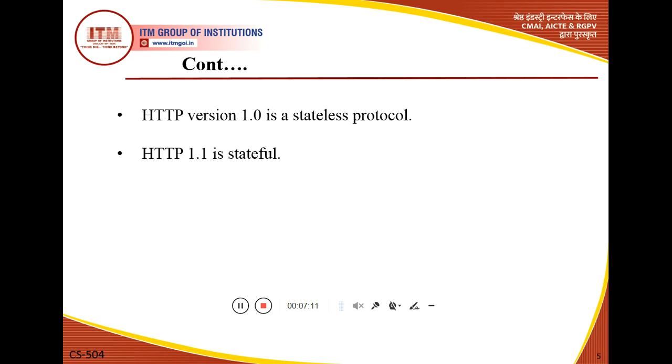Why we call it a stateless protocol, I will discuss in the next slide when we cover the topic HTTP features. HTTP 1.1 is not stateless, but a stateful version of HTTP.